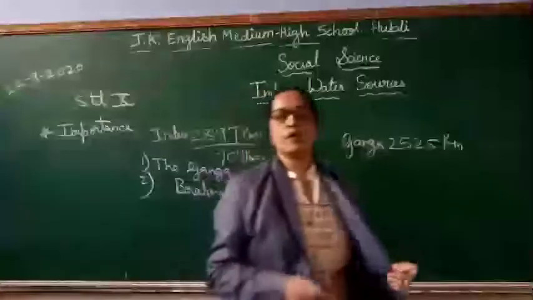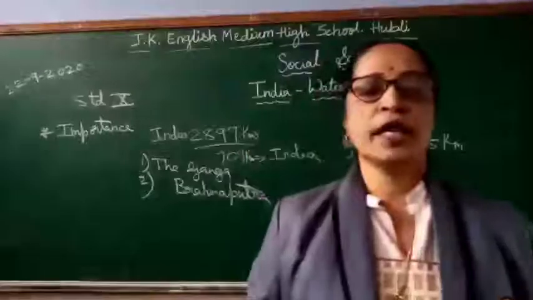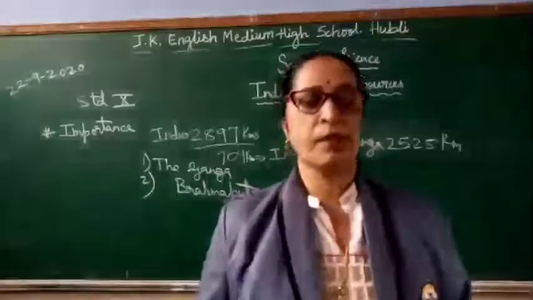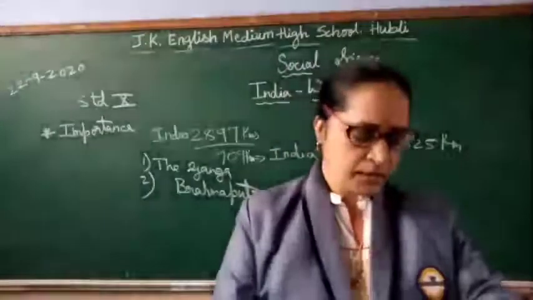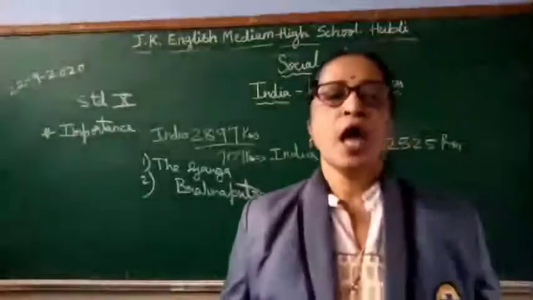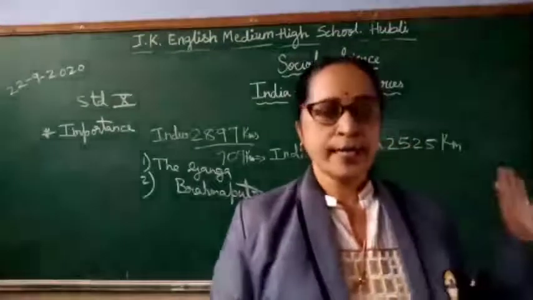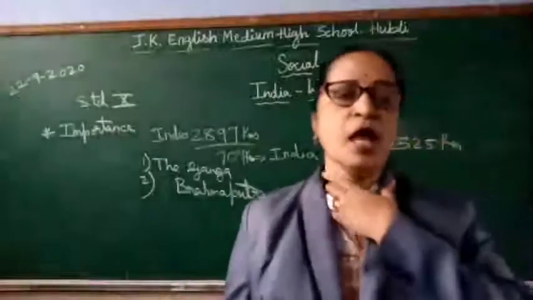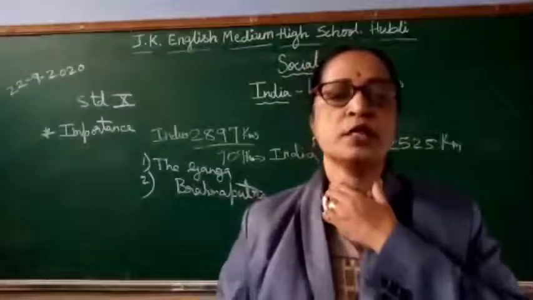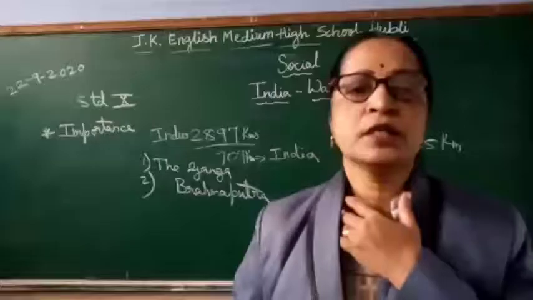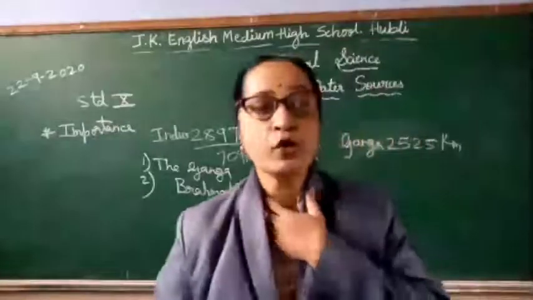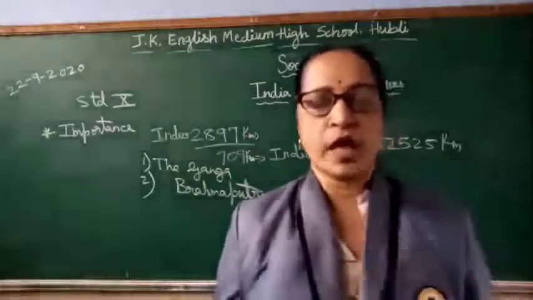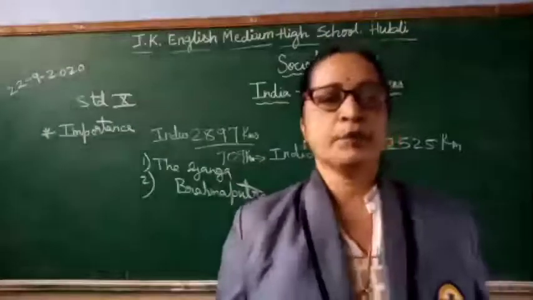So what do you know about the Brahmaputra river? It rises near the Manasa Sarovara in Tibet and flows towards where? East. It enters India through a narrow gorge in Arunachal Pradesh.